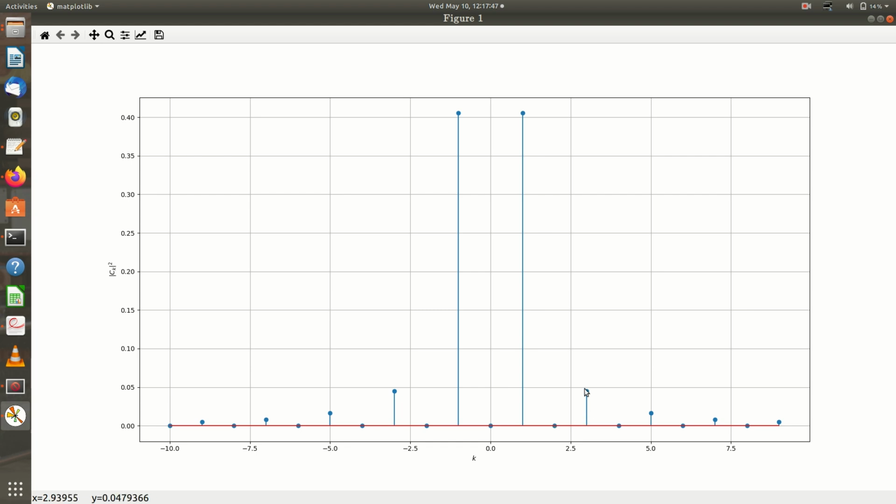If you go to the third harmonic here, you can see that it is 0.05. While 40% of the power is in the first harmonic, only 5% of the power is in the third harmonic. The fourth harmonic is 0. The fifth harmonic, you can see, is very small, about 0.01 something. Only 1% of the power is in the fifth harmonic. So this is how the power is distributed in the different odd harmonics of the Fourier series.